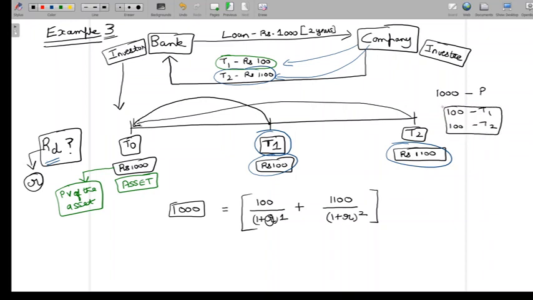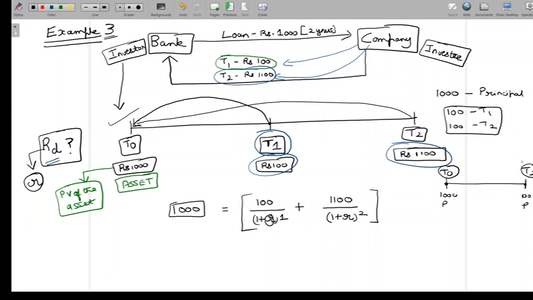Let's just look at the principal value, and let me draw a quick timeline here. Just focusing on principal. This is not the main timeline. This is the main timeline that we're discussing. This is just for an intermediary understanding. Let me have 1000 here as the principal, and let me again have 1000 here as the principal. This is T0, and let's say this is T2.